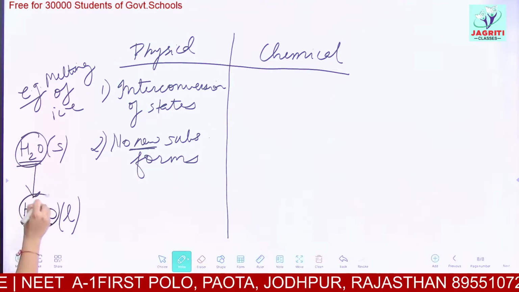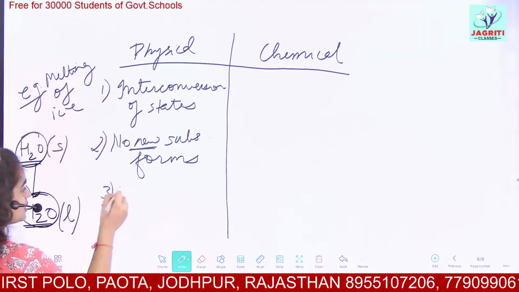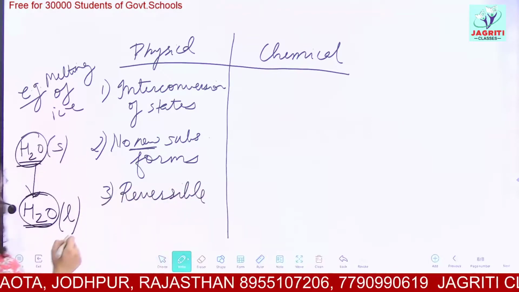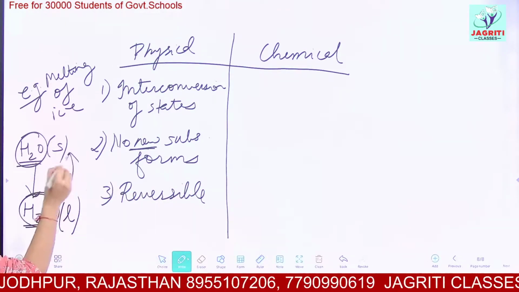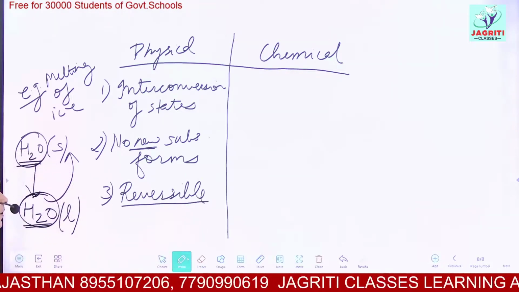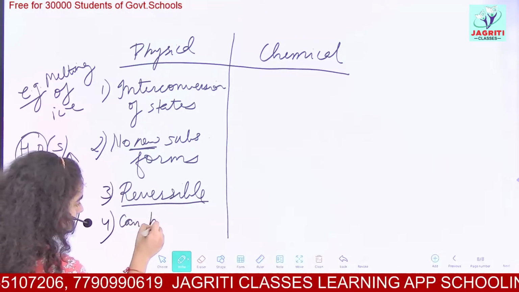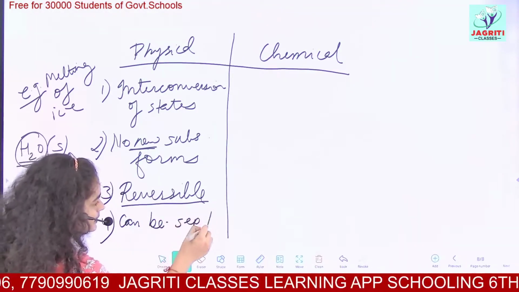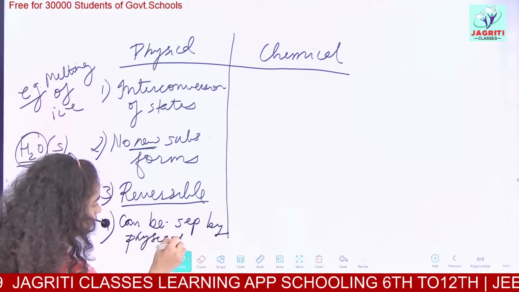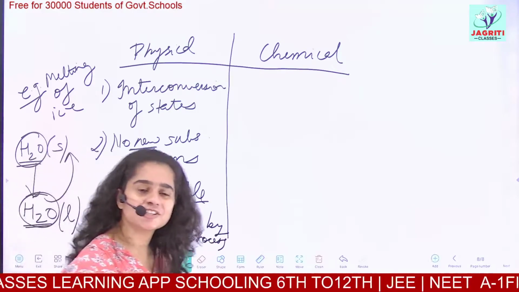H2O remained H2O. Nothing is added, nothing is removed. These changes are generally reversible. Reversible means I can again form solid from liquid by freezing it. The next point is, these can be separated by physical processes, for example, evaporation, filtration, etc.